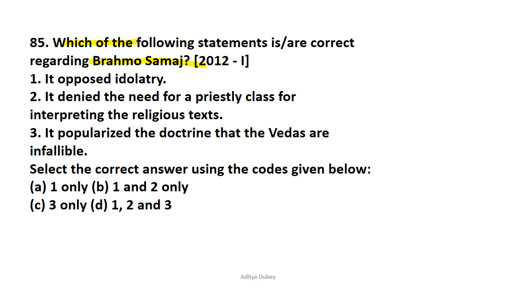As you know, the Brahmo Samaj was founded by Raja Rammohan Roy, and it opposed idolatry. Yes, it also promoted monotheism. The Brahmo Samaj was basically based on the idea of a single god, and it opposed the idolatry that was there in Hinduism, and it denied the need for a priestly class for interpreting the religious texts.